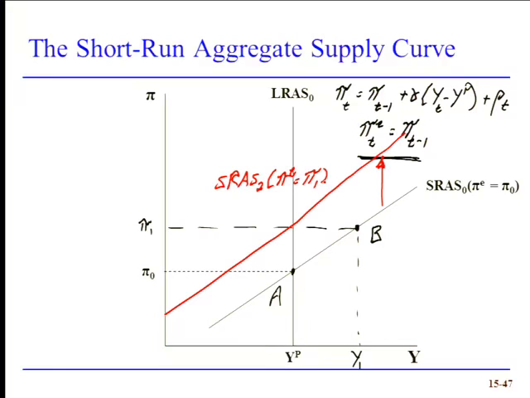Depends on what else is happening. So the question was, after it shifts, will we still be at Y1? And that requires other things to happen. Notice, like we did with our aggregate demand curve alone, I can't tell you what equilibrium is. Guess what? With an aggregate supply curve alone, I can't tell you where equilibrium is. We need to put those two together, and then we'll find out where we end up, and how we end up where we actually do end up.